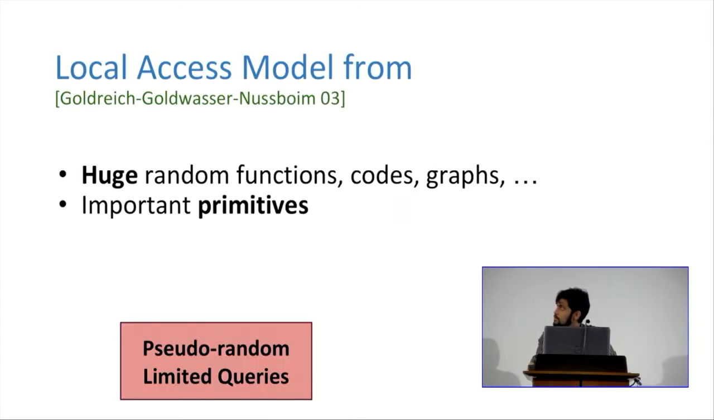Okay, so just briefly, I'll touch on some prior work. This model was introduced by Goldreich, Goldwasser, and Nussbaum in 2003, and they provided some implementations of different kinds of random objects, as well as some important primitives that we use subsequently. One comment is that many of the results focus on being pseudo-random and computationally indistinguishable from random, and they also allow a limited number of queries.